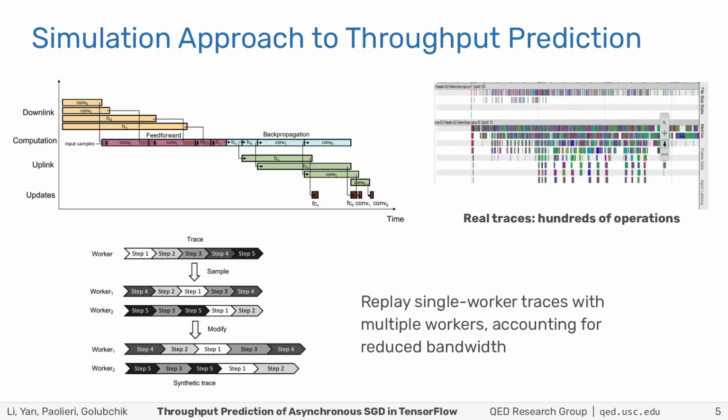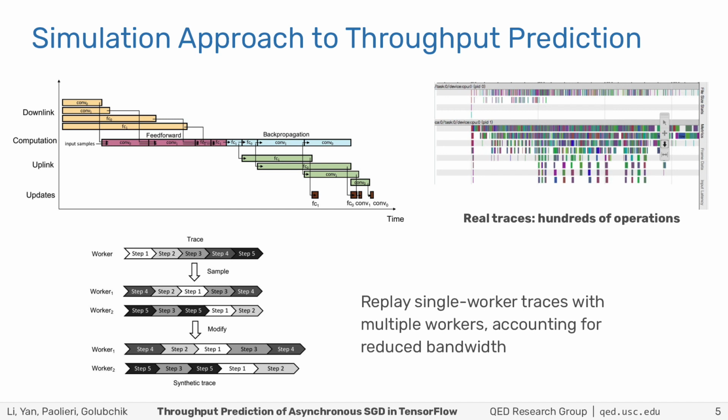Real deep neural networks include hundreds or thousands of these elementary operations, and previous models, we believe, overlooked the complexity of communication and computation in asynchronous distributed stochastic gradient descent. In this work, we take a different approach. Using the profiling tools of TensorFlow, we analyze the computation graph of a deep neural network training job, and in particular, computation and communication operations and their mutual dependencies.